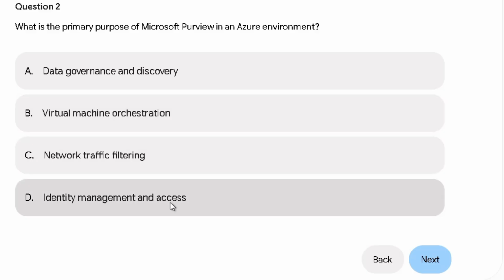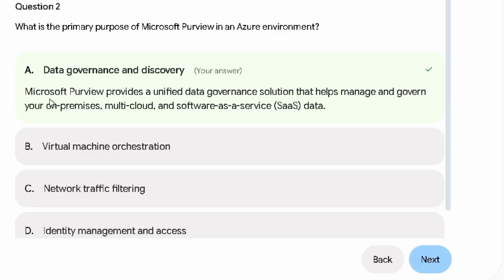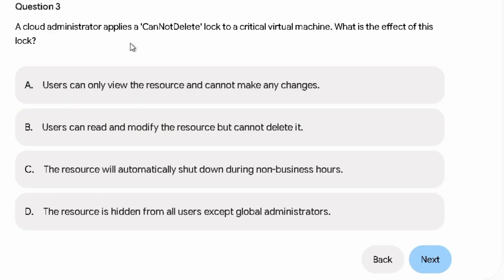And identity and managed access, this will be Microsoft Entra ID. So if you ever see something regarding identity and access management, relate it with Entra ID, but the correct answer is data governance and discovery. Microsoft Purview provides a unified data governance solution that helps you manage and govern your on-premises, multi-cloud, and software as a service data.